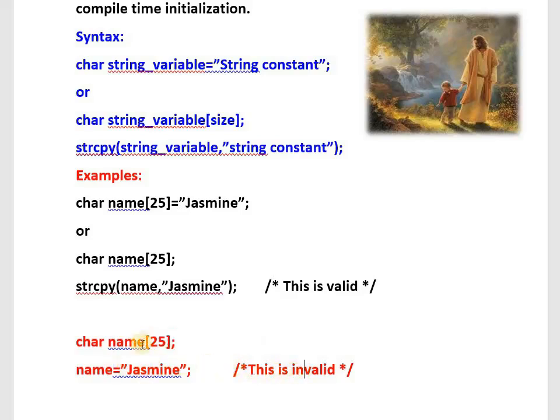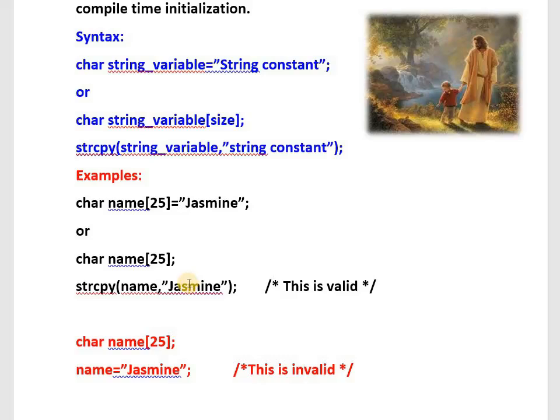Then how to assign it? If you write in a single line, it takes no problem, but you can't write separately like this. The machine will not understand. For that purpose we use strcpy. Strcpy is the built-in function available in string.h. It copies the Jasmine string constant into the string variable. Jasmine will be assigned to name. This is valid. Instead of writing like this, we write like this in C language.